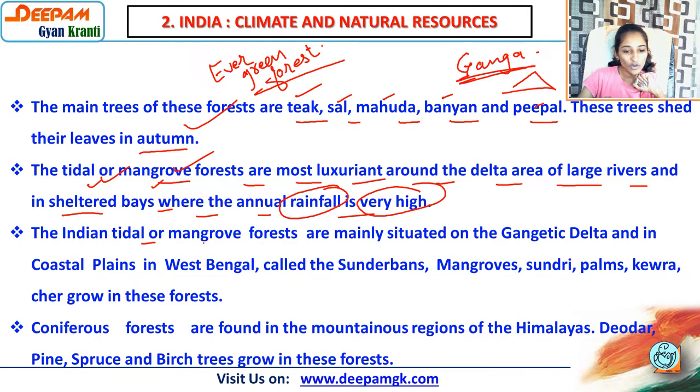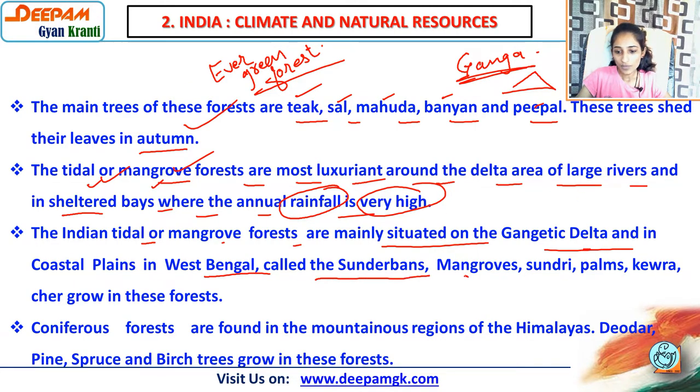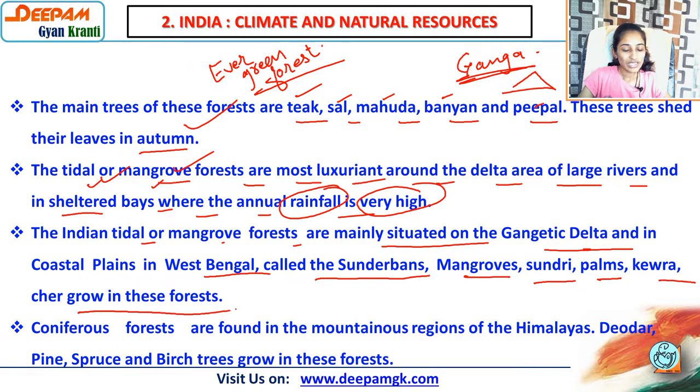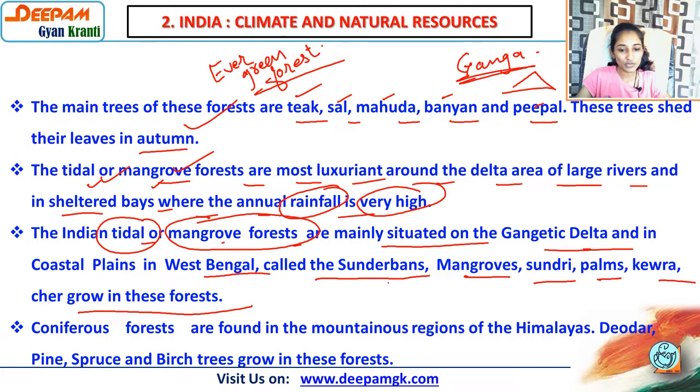The Indian tidal or mangrove forests are mainly situated in the Gangetic delta, I already told you, and in the coastal plain in West Bengal called Sundarban. Mangrove, Sundari, palms, kevda and chair grow in these forests. So it is very important as far as tidal or mangrove forests are concerned. Mainly which kind of trees do we get here? Mangroves, Sundari, palm, kevda and chair.